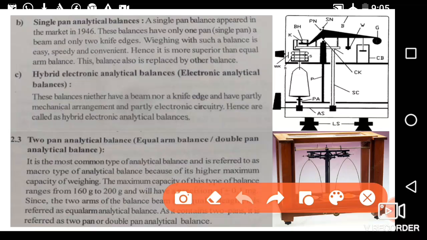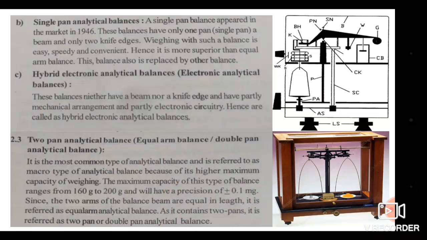This balance is also replaced by another balance. Nowadays only such type of balances are available in the market, known as the electronic analytical balances, or the hybrid electronic analytical balances. These balances neither have a beam nor a knife edge and have a partially mechanical arrangement and partially electronic circuitry, hence are called hybrid electronic analytical balances.